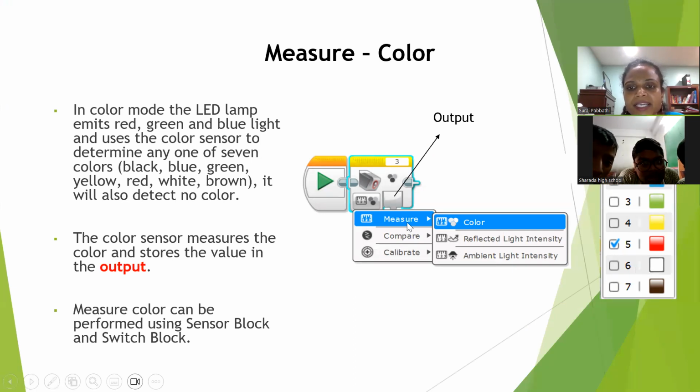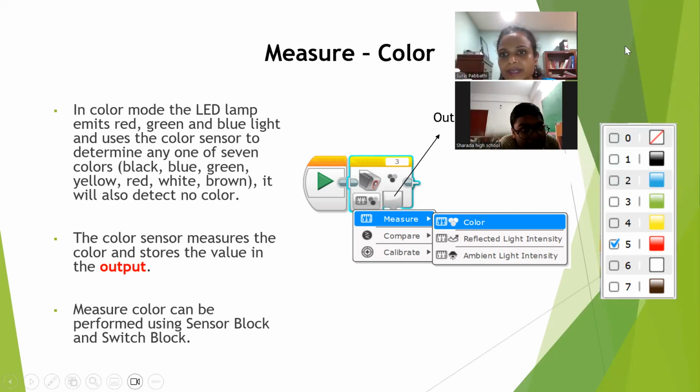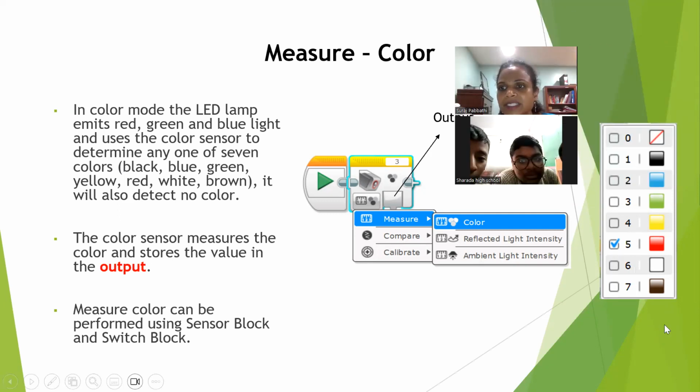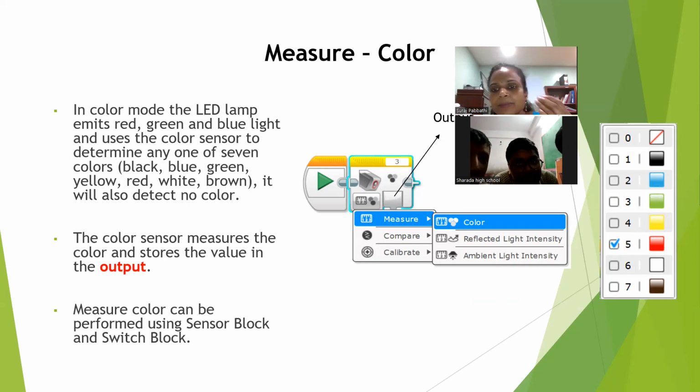Depending on which one you select, the LED lamp emits either red light, green light or blue light. Now, as I told you, every color has a number, right? These are the numbers represented for each color. If, let's say, I am showing this white color, what is the number it will store?